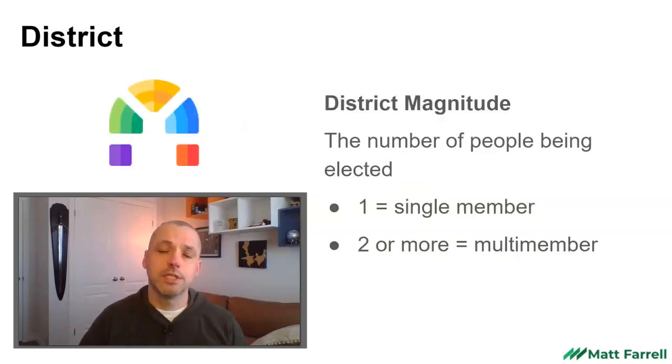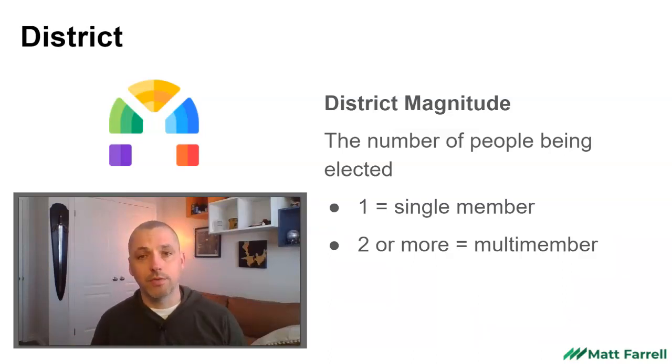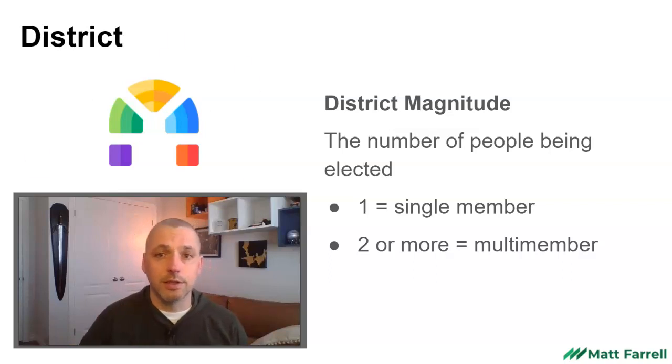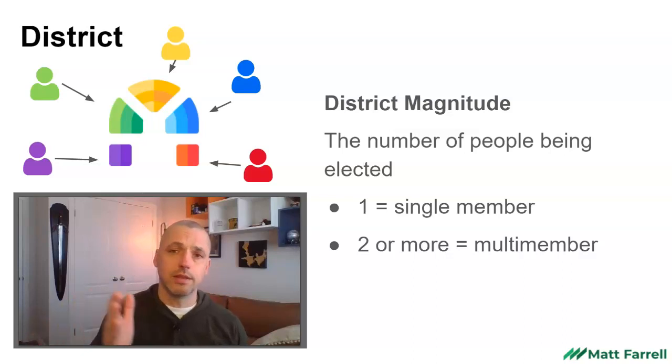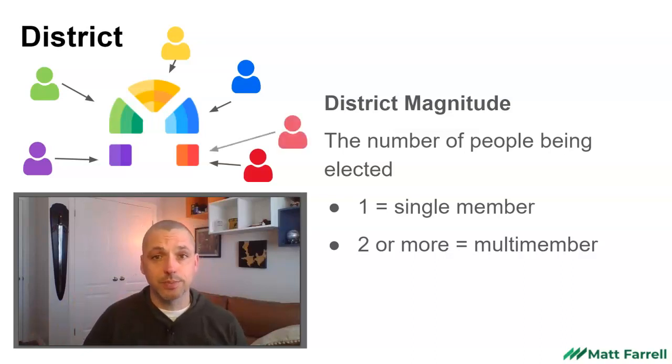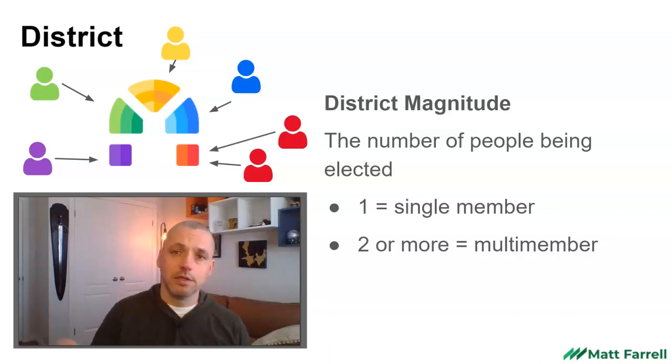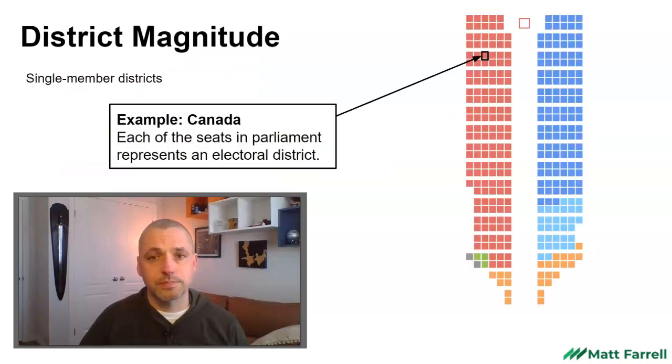When we're talking about the district magnitude, we're referring to the number of people that will be elected from that region to enter into the legislature and represent the population, the idea of representative governance. In most majoritarian systems, that is one person. Single-member districts elect one person to represent them in the legislature. It's also possible to have more than one. We call those multi-member districts, where there will be several people going to the legislature to represent a certain region.